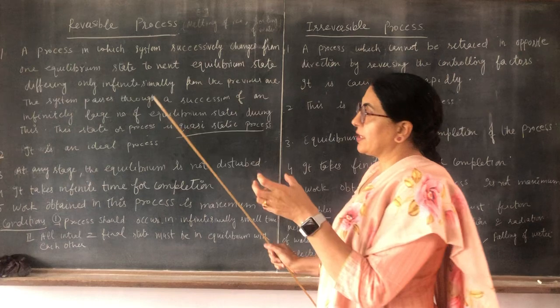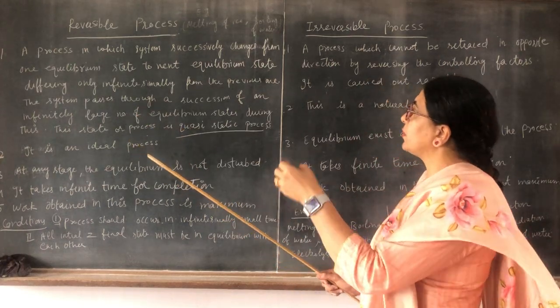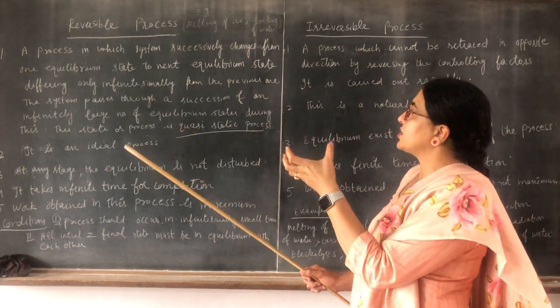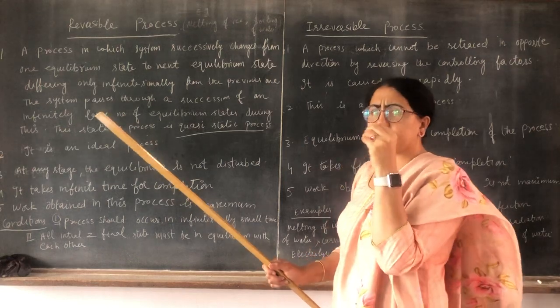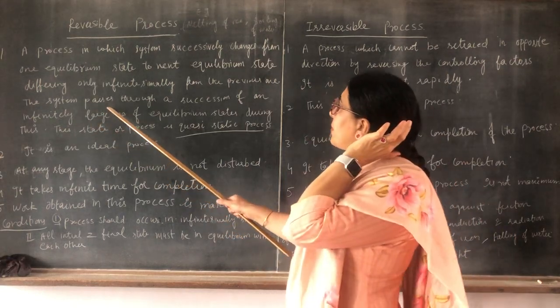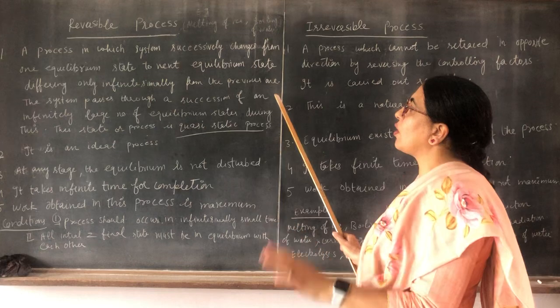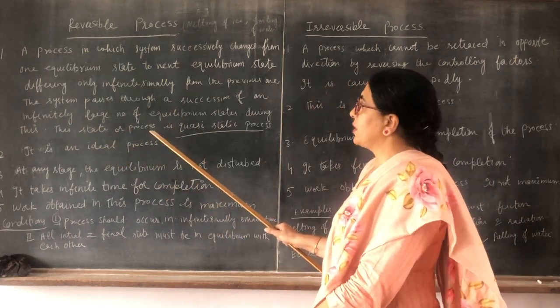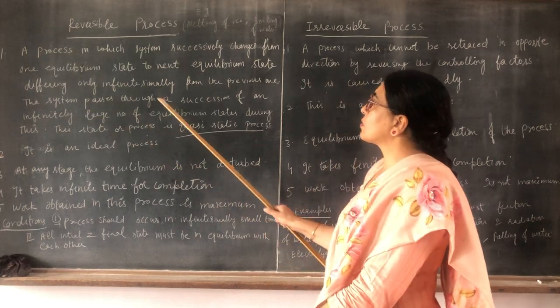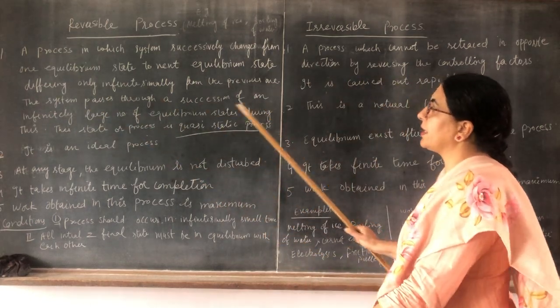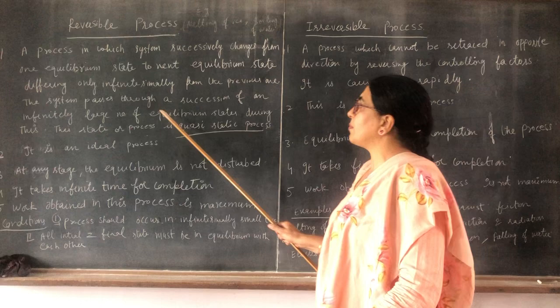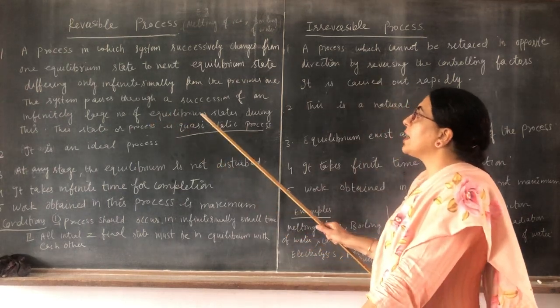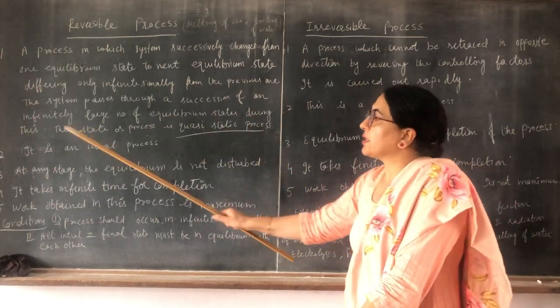The system passes through a succession of an infinitely large number of equilibrium states during this.